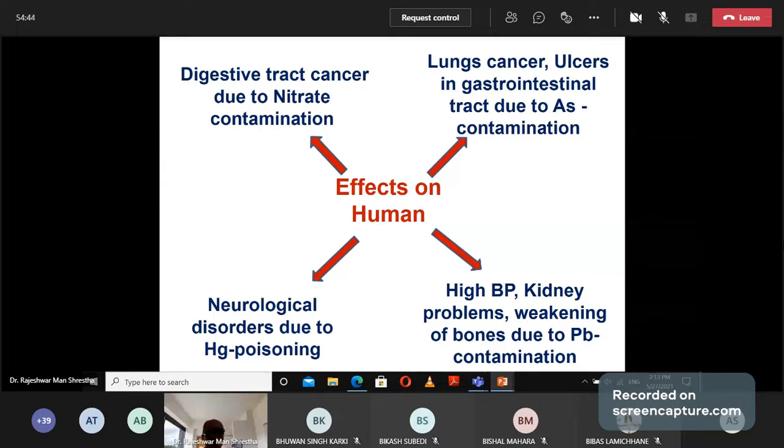Then mercury poisoning will cause neurological disorder, high BP, kidney problem, and weakening of bone due to lead poisoning. If water contains lead, then that will create weakening of bone.